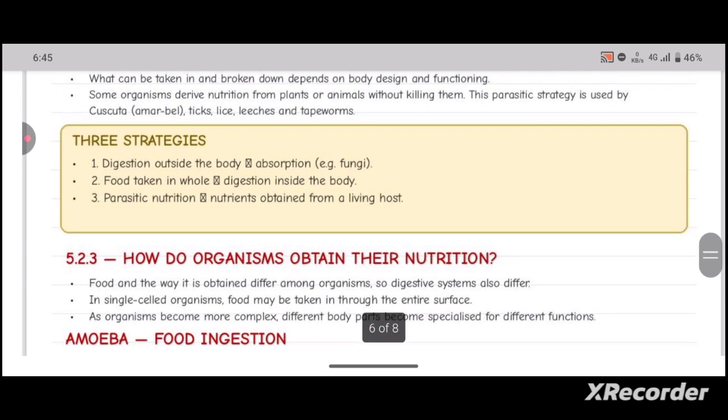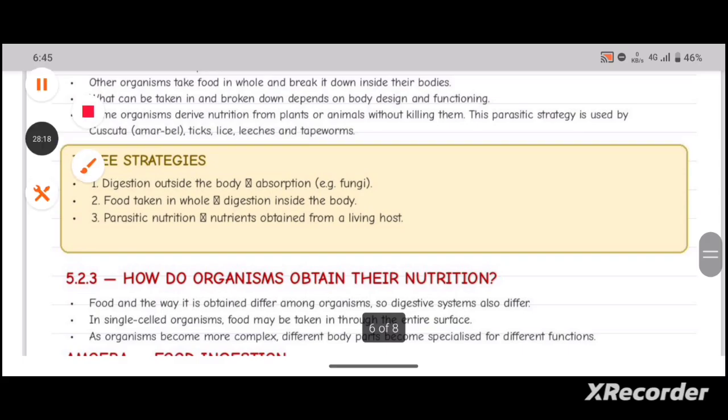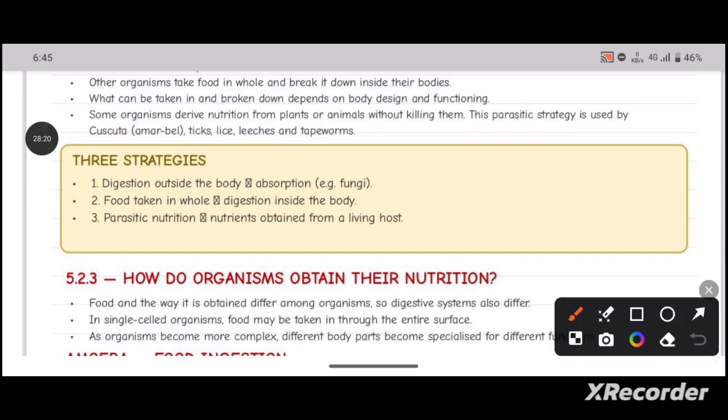So there are three strategies of heterotrophic nutrition. One is digestion outside the body followed by absorption, for example fungi. Another is food taken in whole, after which digestion happens. The third is parasitic nutrition, where the organism obtains food from a living host. So these are the three strategies for heterotrophic nutrition.